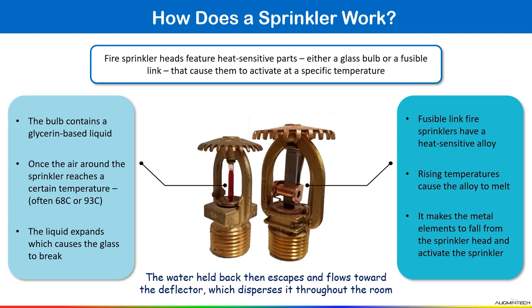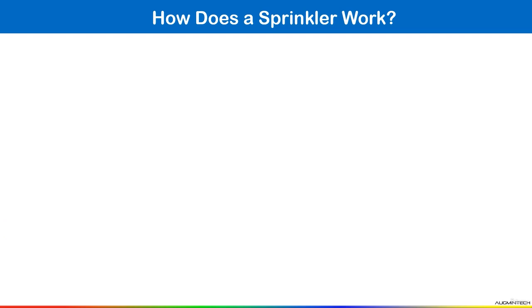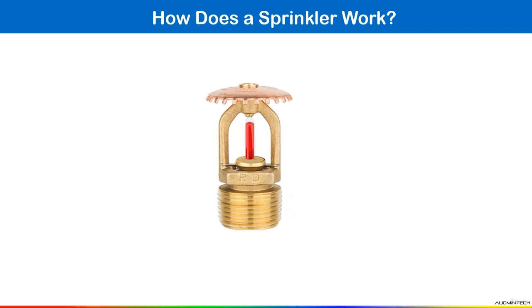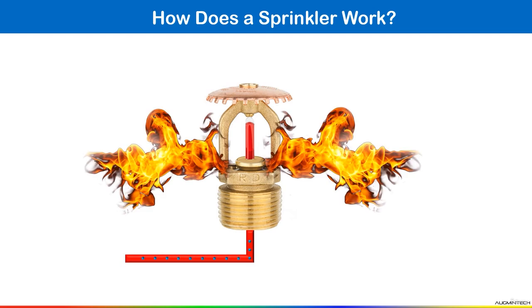The water held back then escapes and flows toward the deflector, which disperses it throughout the room. How will water discharge? So you can see here we have a sprinkler head. Suppose fire breaks out, the air temperature above the fire rises. When the temperature is high enough, what happens? The liquid filled bulb bursts. See how it bursts. Okay. The sprinkler plug frees the water.